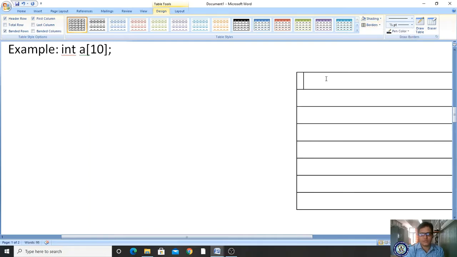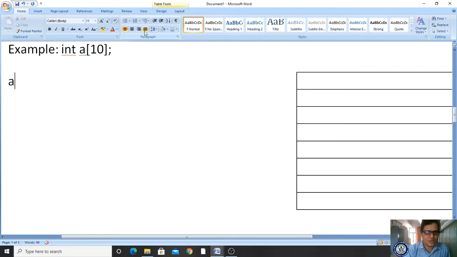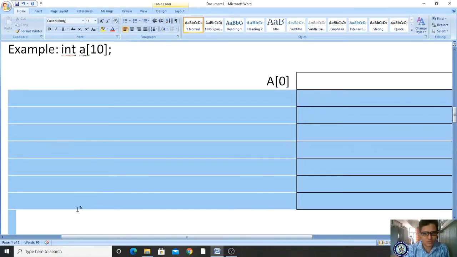This location is represented as a of zeroth location. This A of zeroth location is pointing here, and this location is A of 1.